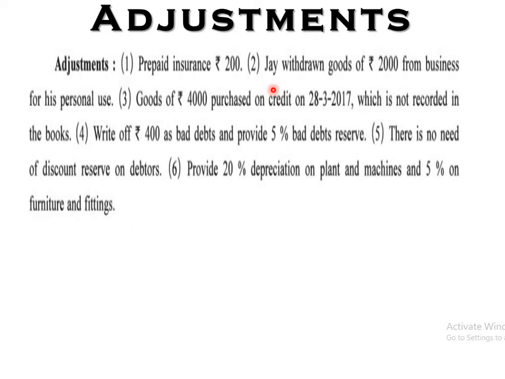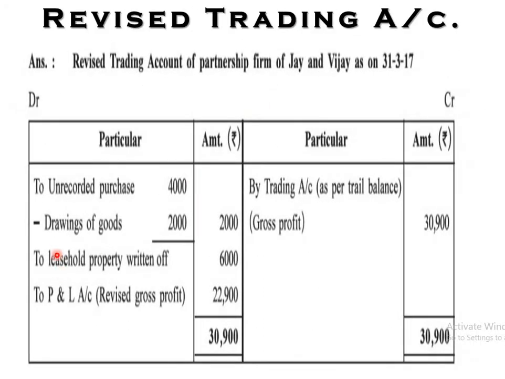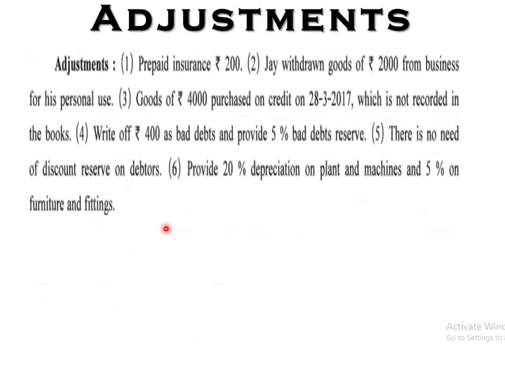One another entry, that means it is goods, so we have to deduct from the trading account. So trading account is there, revised trading account here, minus drawing account, drawings of the goods 2000. Later on I will tell you why it is deducted and the information is there.